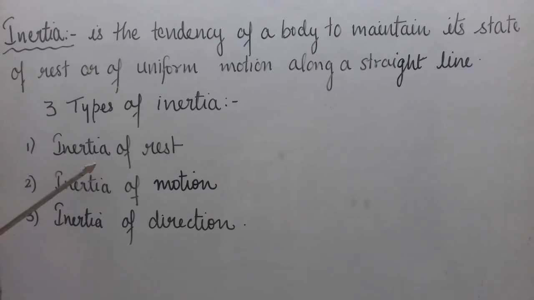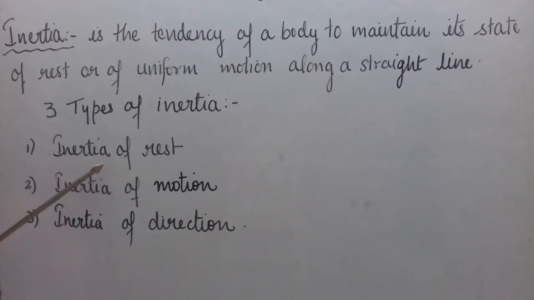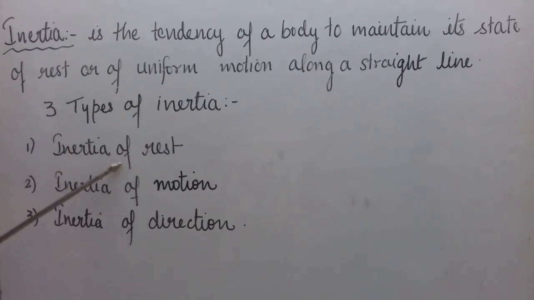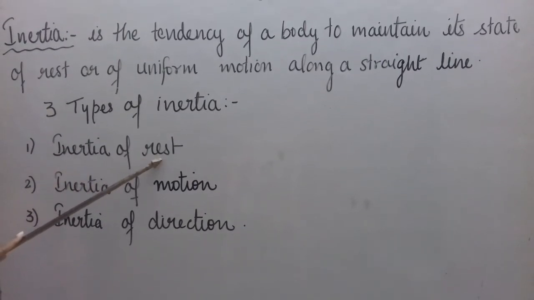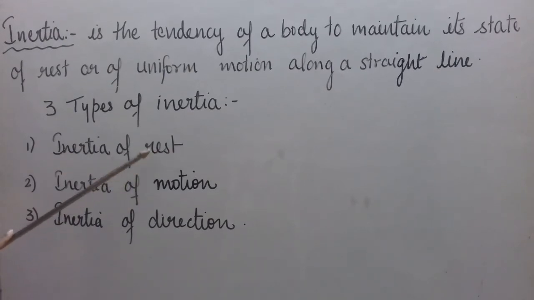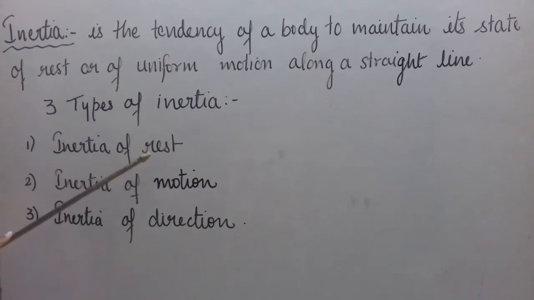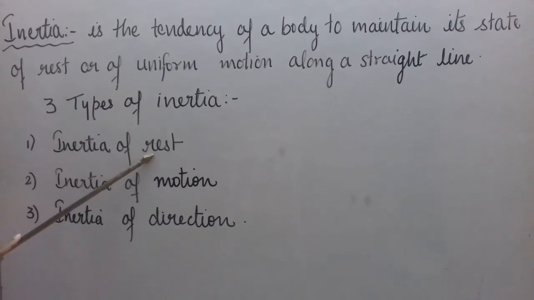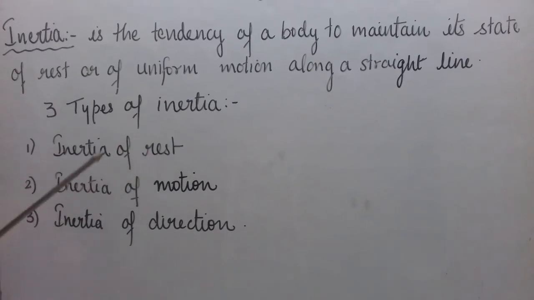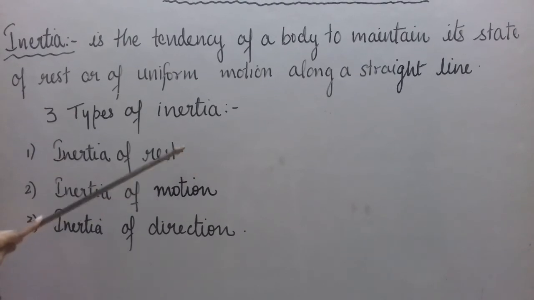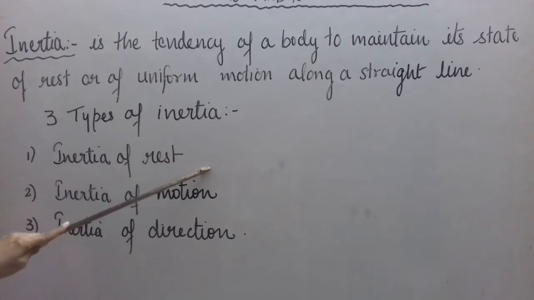In the backward direction. Why? Because your feet in contact with the platform of the bus were at rest before. And when the bus comes into motion, they come into motion along with the bus. But your upper part of the body, due to inertia of rest, tends to remain at rest. So you get a jerk. My dear, in which direction you will get a jerk? Backward. Okay? So be careful. Here you get a backward jerk when, due to inertia of rest, a bus is accelerated or it starts from rest all of a sudden.